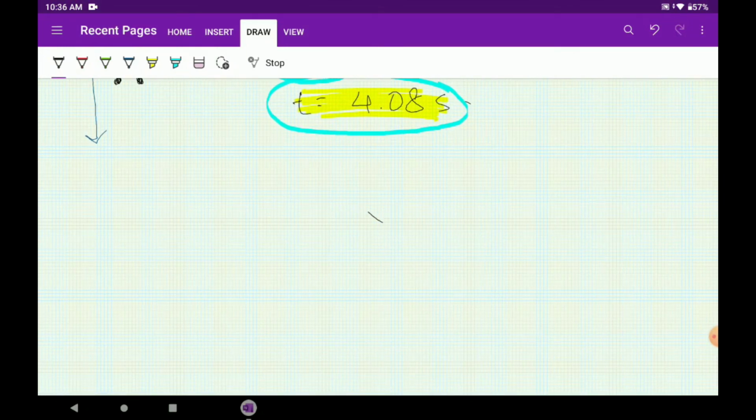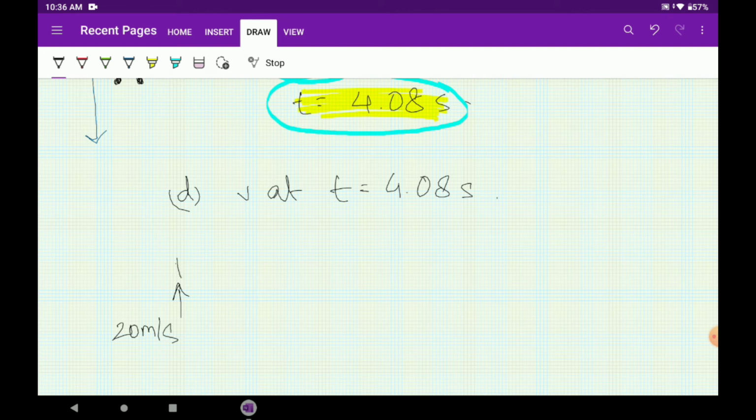So we are asked to find the velocity of the ball at t equals 4.08 seconds. We don't need to think about this. The ball went up with a velocity of 20 meters per second. It went up, came down and reached the same position. So what will be the velocity? The velocity will be the same in the opposite direction, minus 20 meters per second.